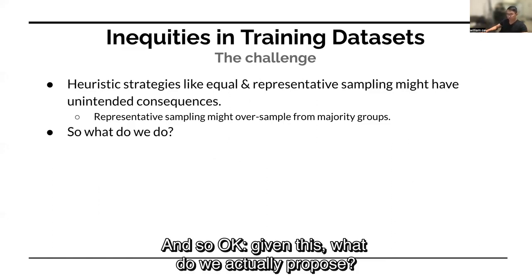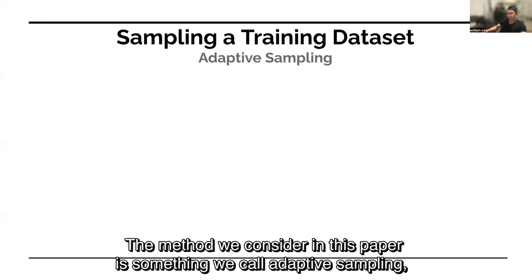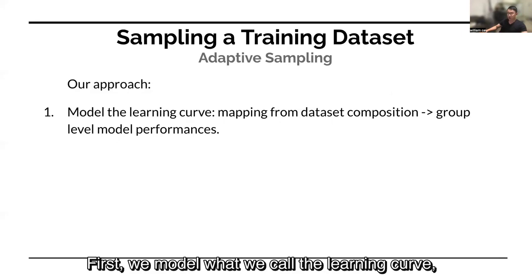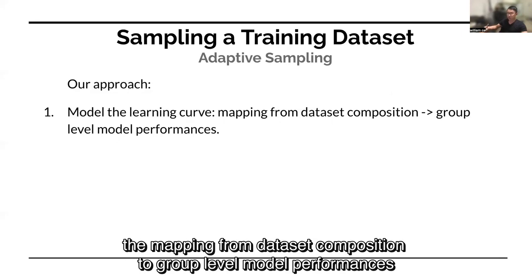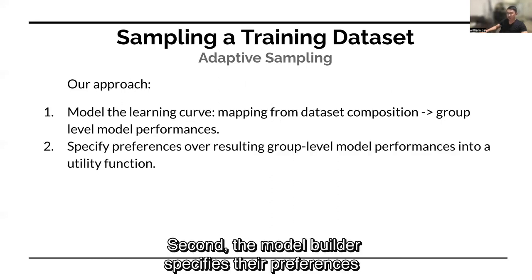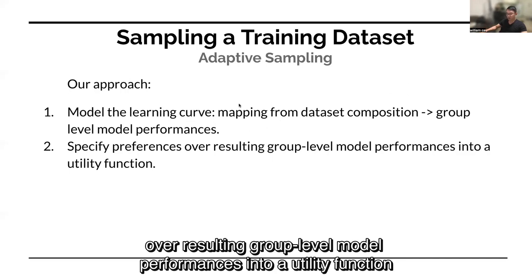And so, okay, given this, what do we actually propose? The method we consider in this paper is something we call adaptive sampling, and it's a two-step process where first we model what we call the learning curve, the mapping from dataset composition to group level model performances, and second, the model builder specifies their preferences over resulting group level model performances into a single utility function.